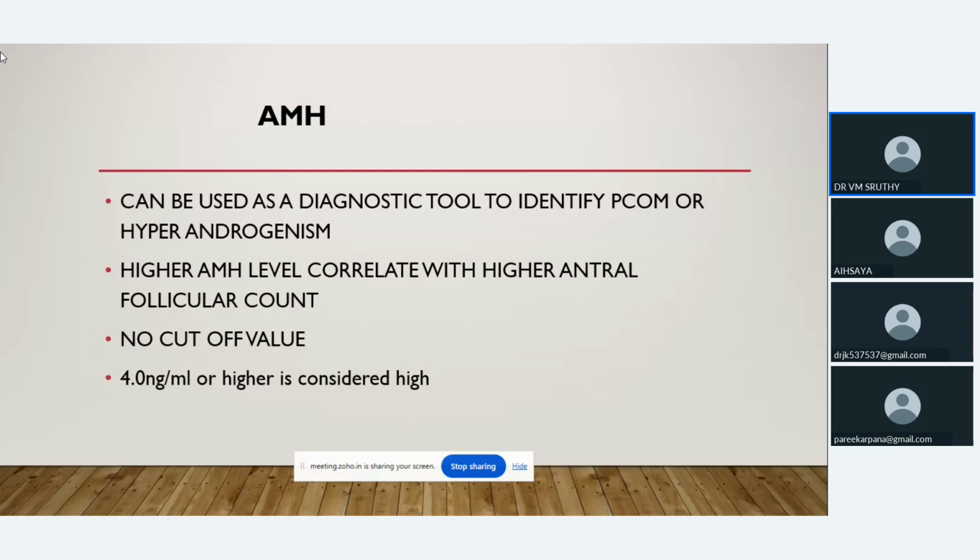Actually, we can't rely on the AMH value because there is no cutoff value. So 4 nanogram per ml or higher is considered high.